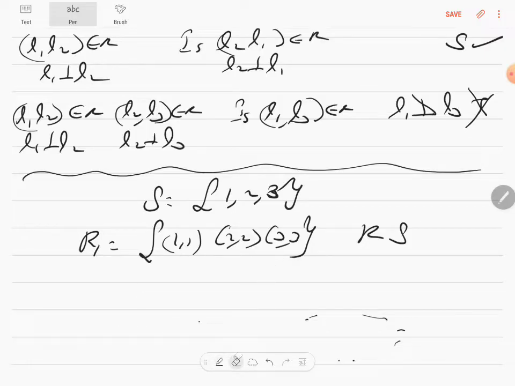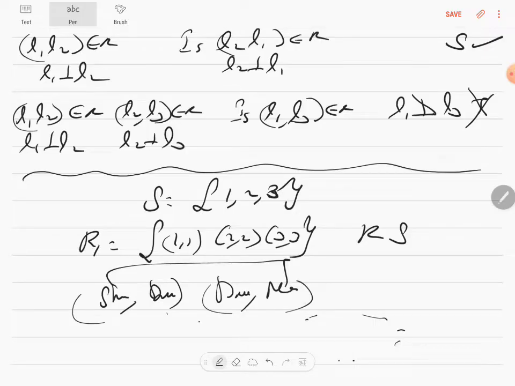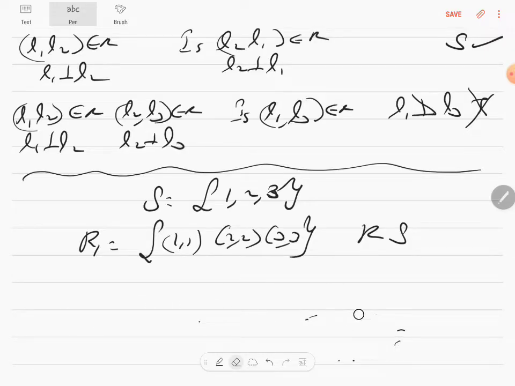To check transitivity, the middle element has to be the same. I have told you transitivity means Shrutika, Divyavarshini, and Divyavarshini, Maya. You have to compare like this so that the extremes can be relatable. So this has to occur twice, then only you can even check for transitivity. Look at this, is the middle letter anywhere coming? 1, 1 is there. Is anything starting with a 1? 2, 2 is there. Anything starting with a 2? 3, 3 is there. Anything starting with a 3? So you are not able to check for transitivity. Not that it's not transitive. If you are not able to check for transitivity, then it is transitive.